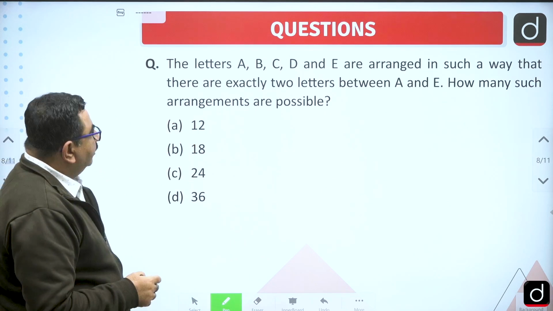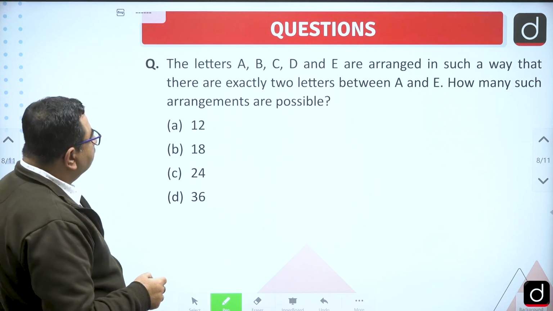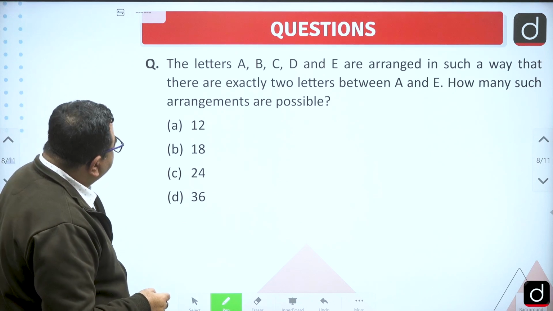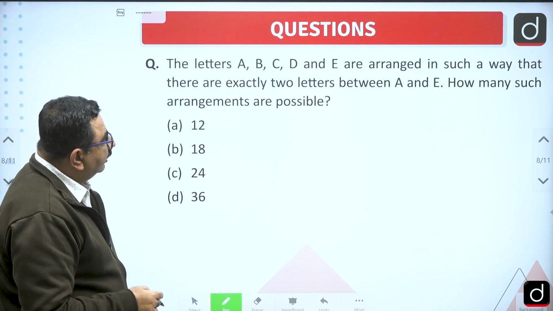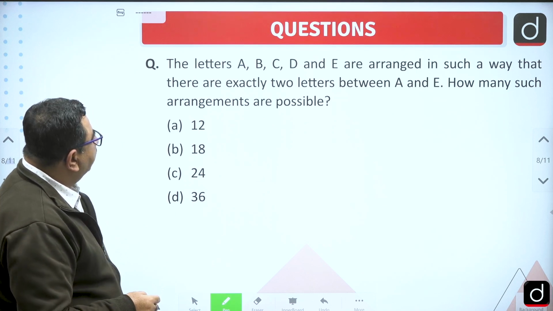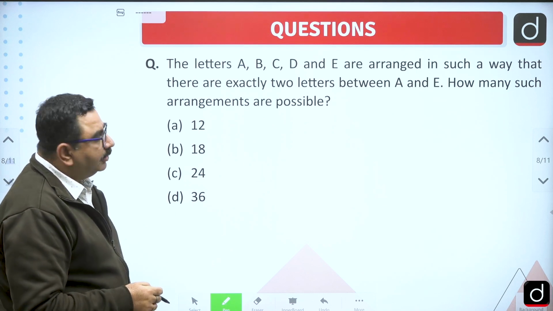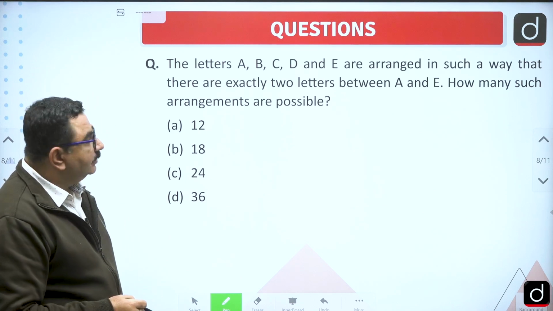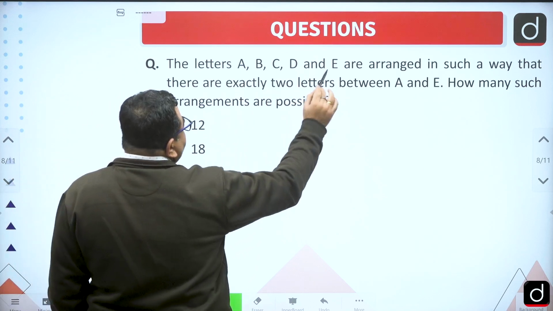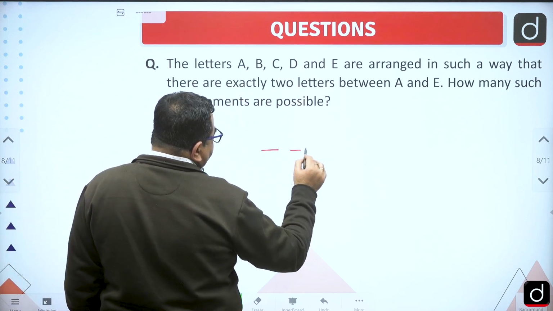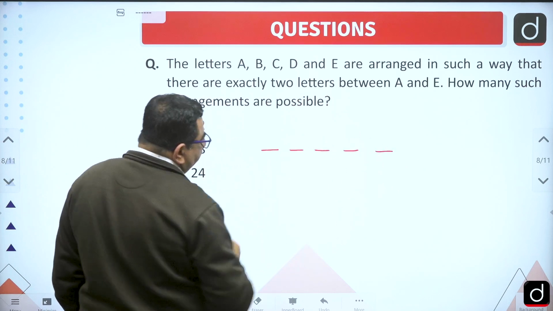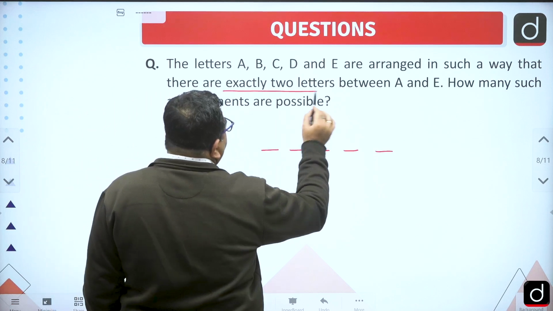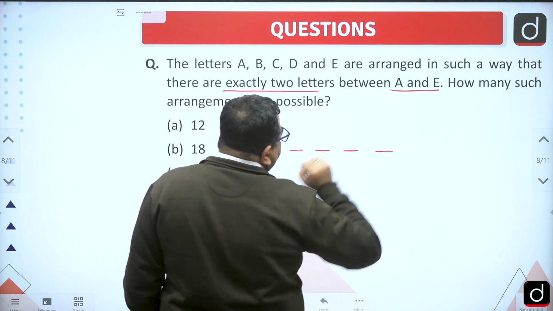Okay, this question is again based on some concept of permutation and combination, right? The letters A, B, C, D and E are arranged in such a way that there are exactly two letters between A and E. How many such arrangements are possible? So how many letters are there? 5. So we have to arrange 5 letters. 1, 2, 3, 4, 5, right? And in such a way that there are exactly two letters between A and E, right?